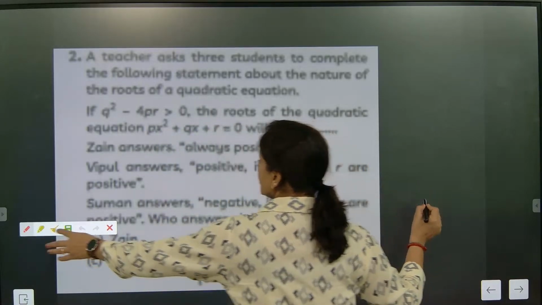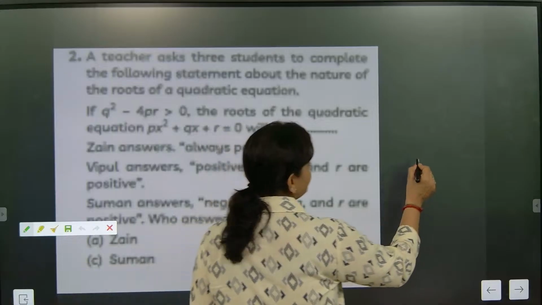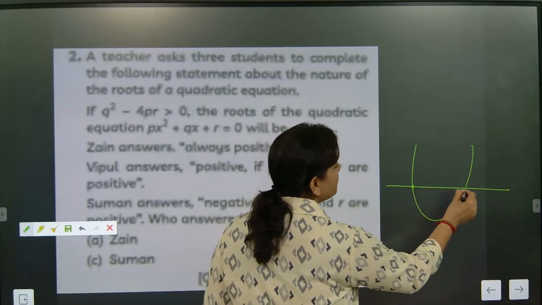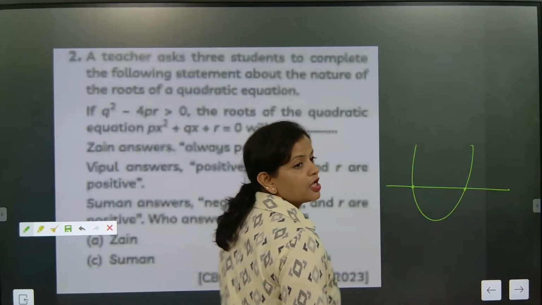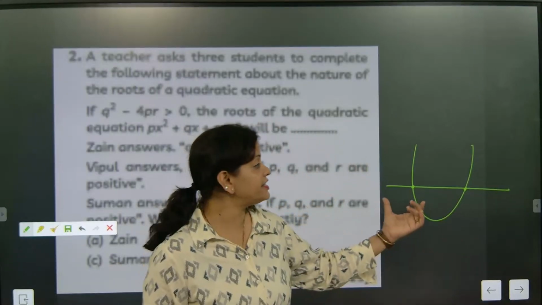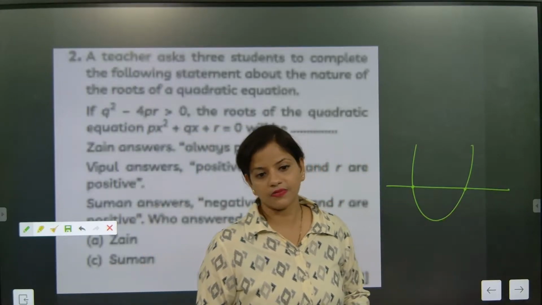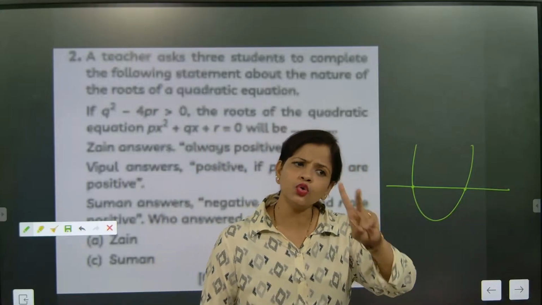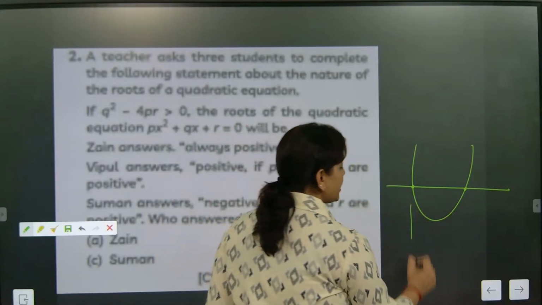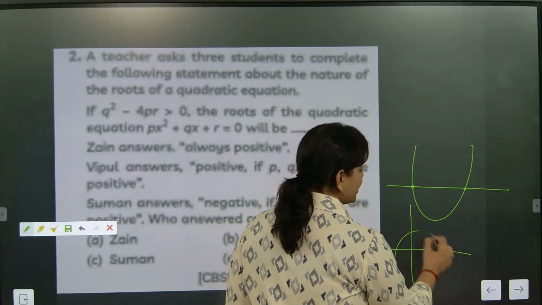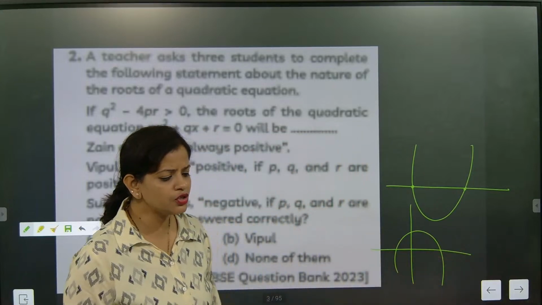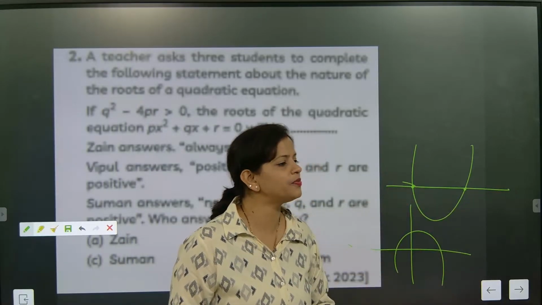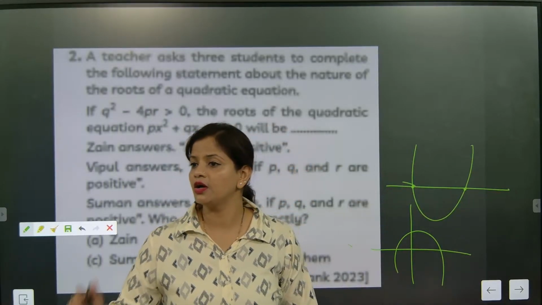First part is beta. Whenever a quadratic equation graph is given to you like this, that means the curve is touching the x-axis at how many points? 2 points. So this is the case when the roots are real and distinct. Understood? So there will be two conditions: like this, or it can be like this also. When the curve touches two different points, how many values of x are you getting? Two values.